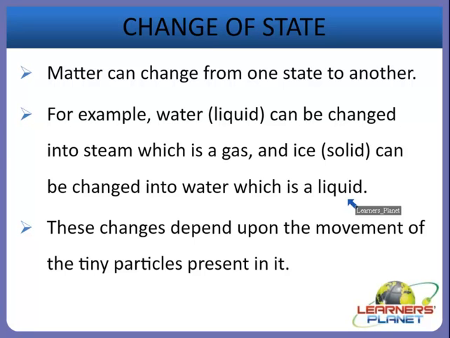But how do these changes occur? Yes, these changes depend upon the movement of the tiny particles present in it. And that is why these changes occur in different states of matter, and that is why they are able to change from one form to another form. So let us start with the processes which take place in all these states of matter.